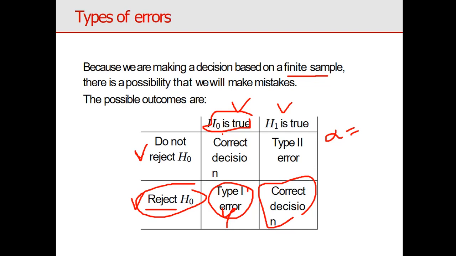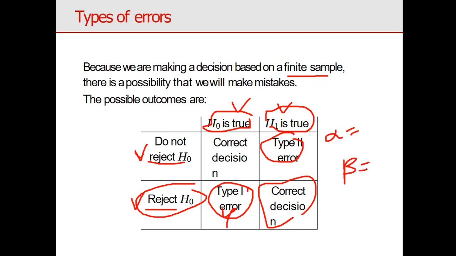Okay, now we can see this example. Do not reject H naught when H1 is true. Okay, see, do not reject H naught when the alternative is true means it is an error. So this is type 2 error. Okay, it is generally denoted by beta.